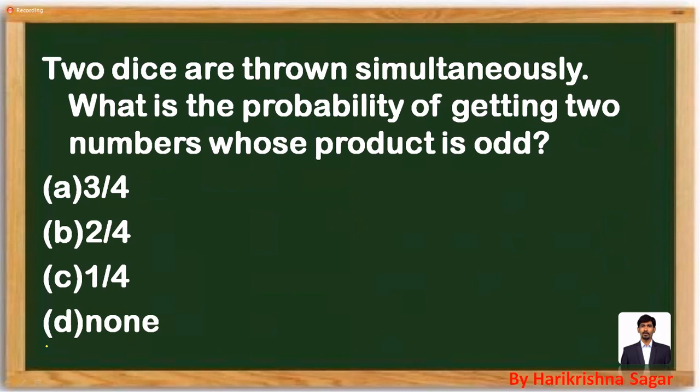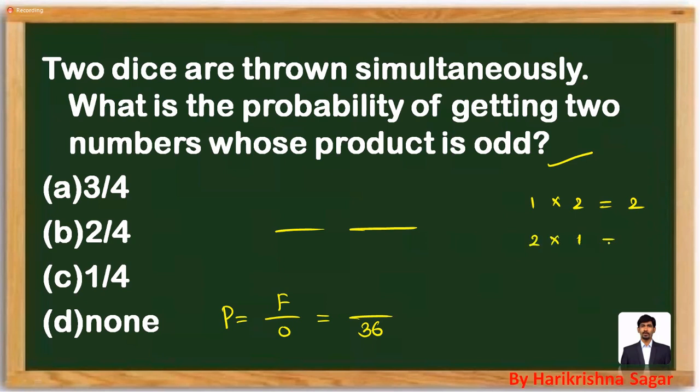Two dice are thrown simultaneously. What is the probability of getting the product of the numbers as odd? When you are throwing the two dice, where will you get the product as odd? Two dice are thrown, so the total outcomes will definitely be 36. So what are the favorable chances? Product should be odd. Observe: 1 into 2 is 2, 2 into 1 is 2, 1 into 1 is 1, 2 into 2 is 4.